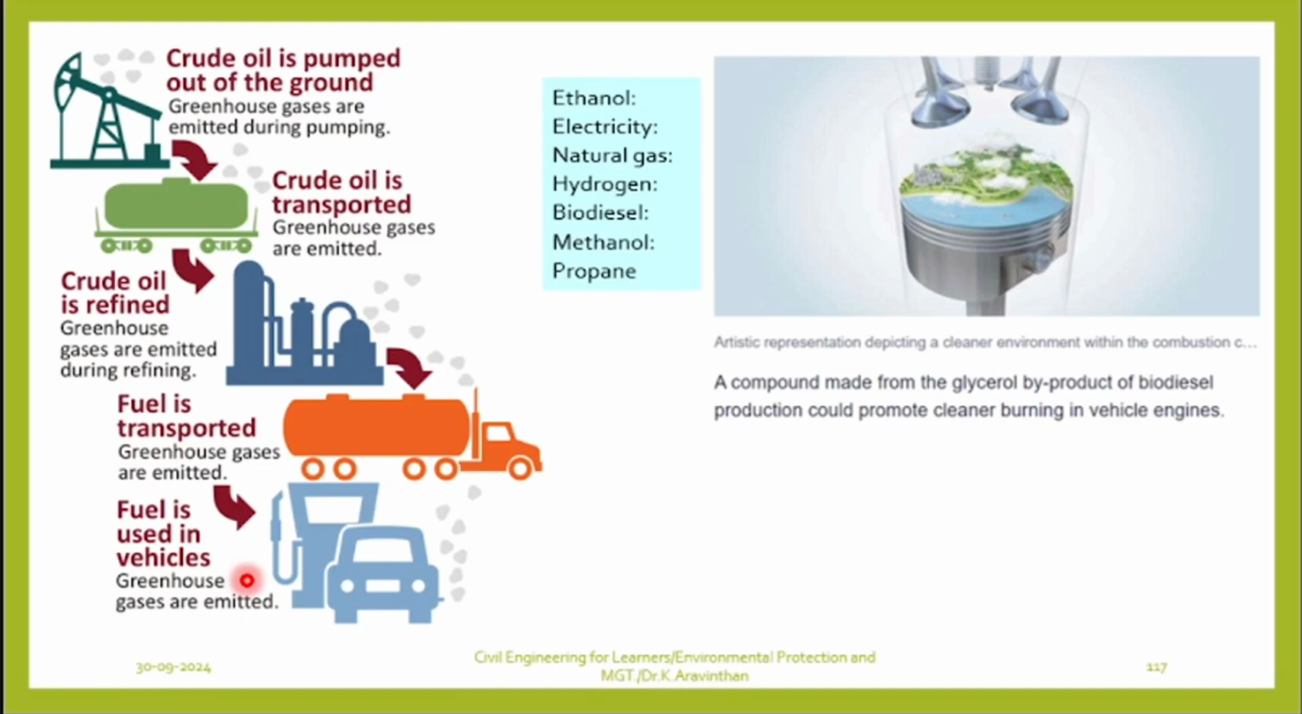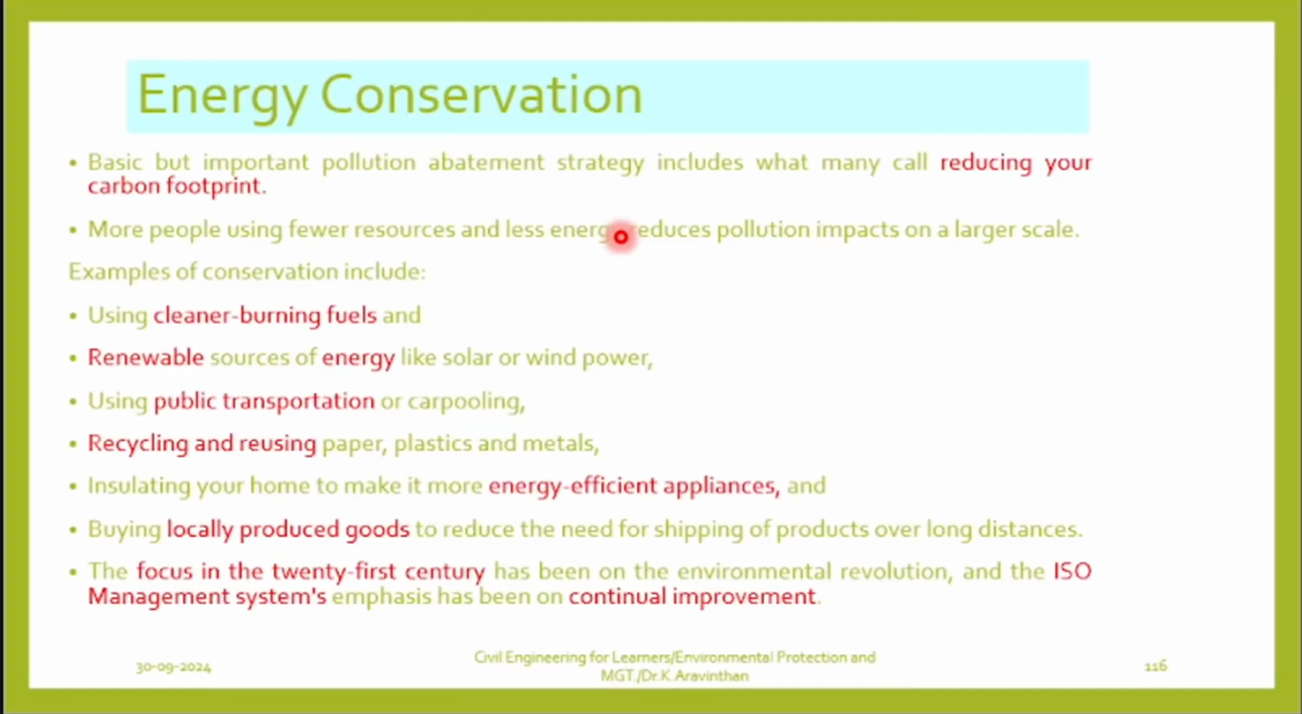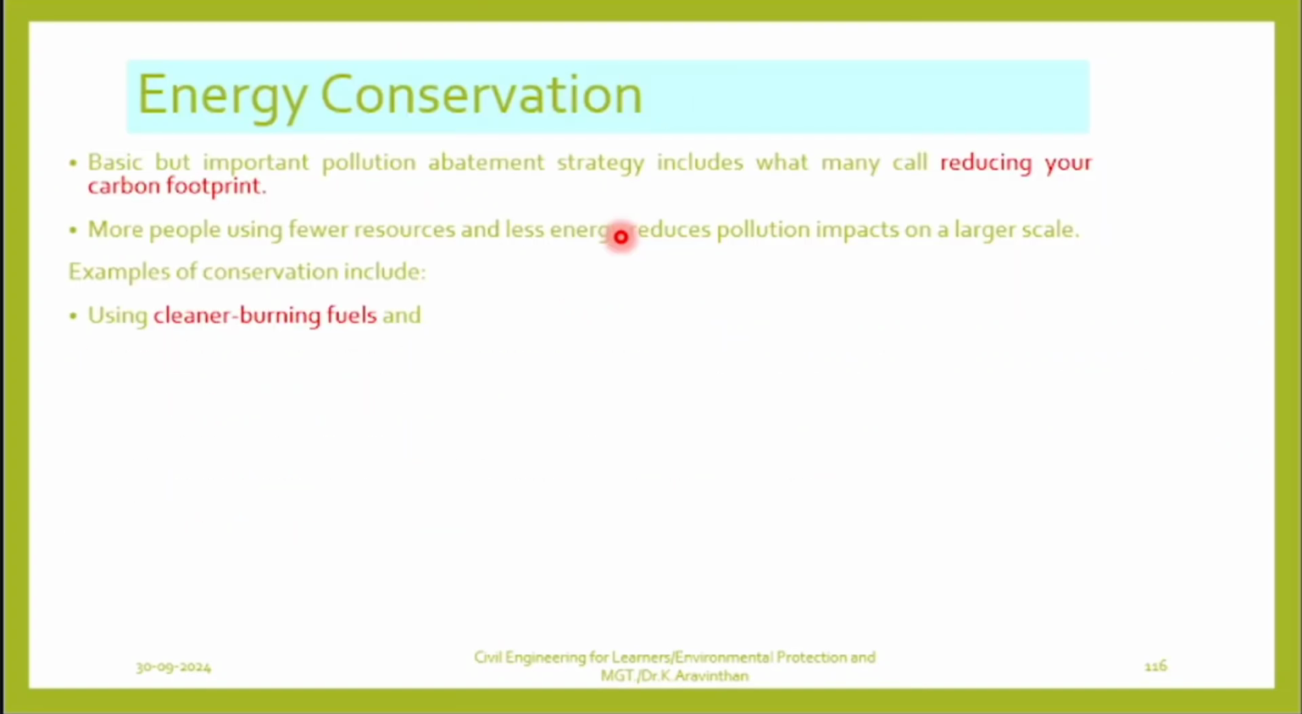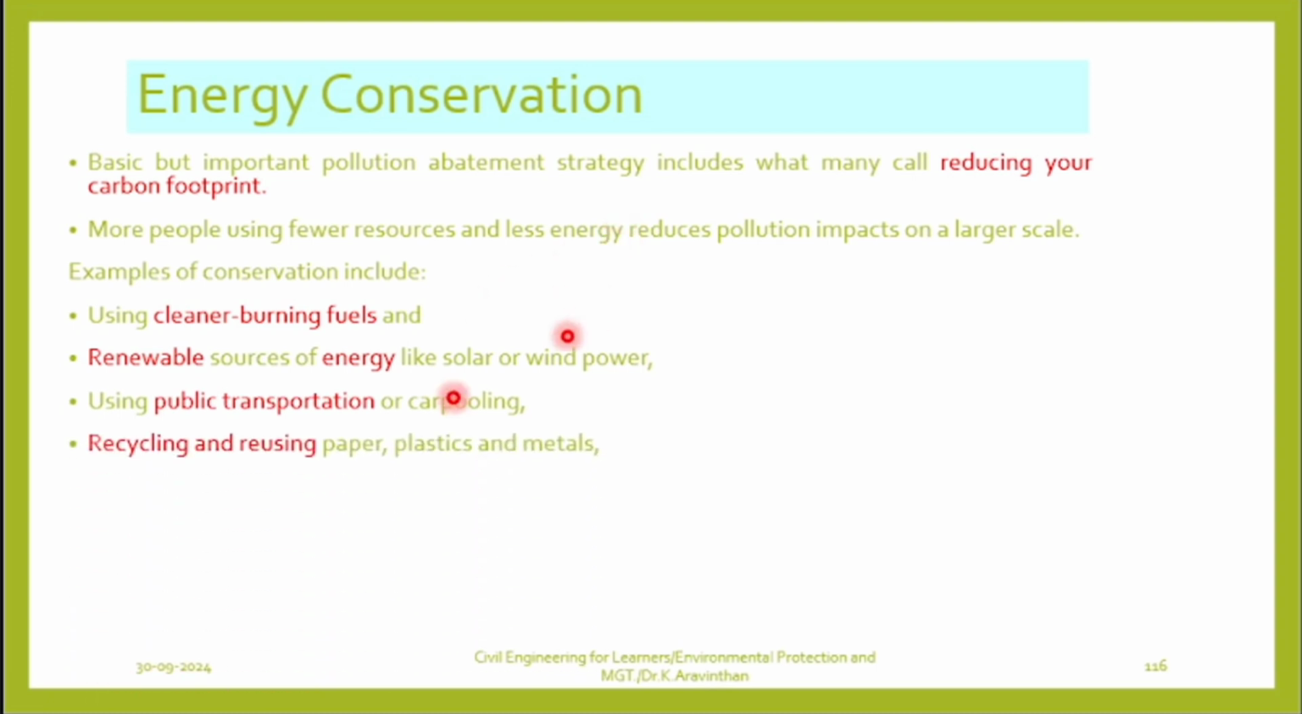Now how to reduce that? Instead of using petrol and diesel, what options can you use? Ethanol, propane, methanol, biodiesel. This is called energy conservation. So first one is clean burning fuel. Next thing is renewable sources of energy we can use. Public transportation. Then recycling, reusing.